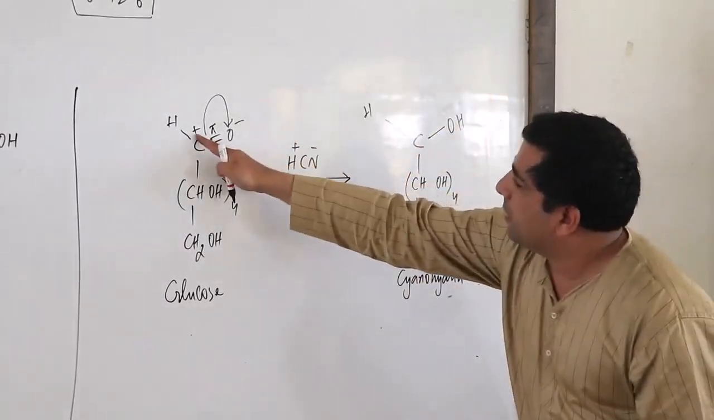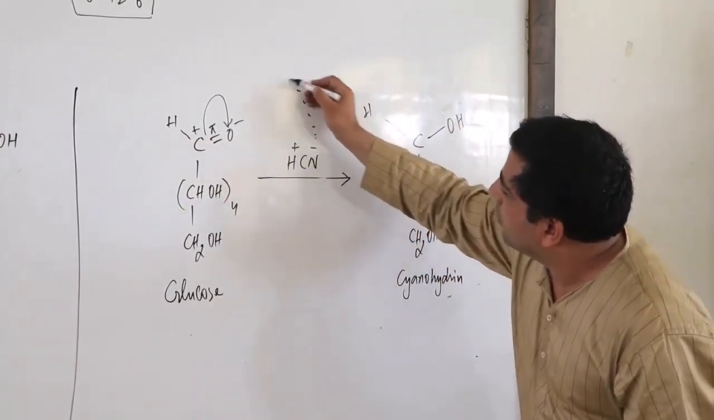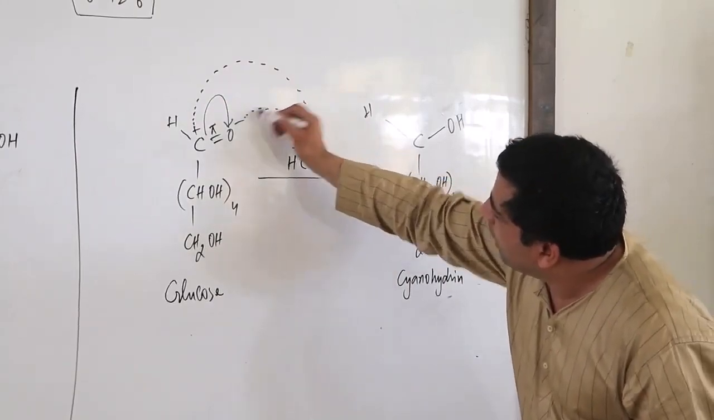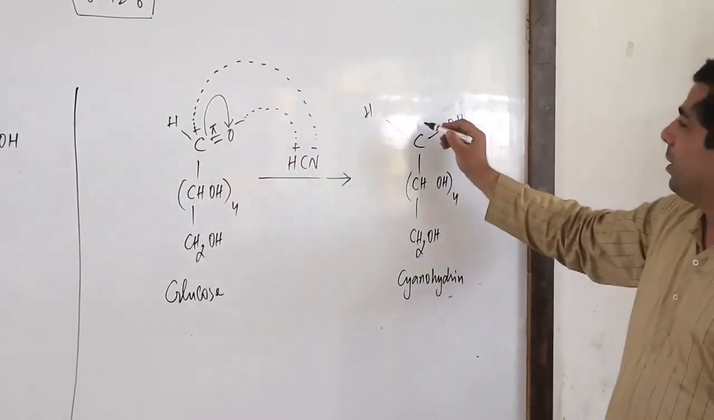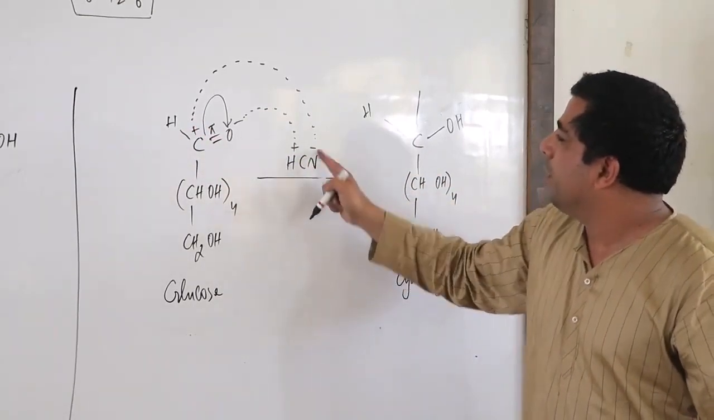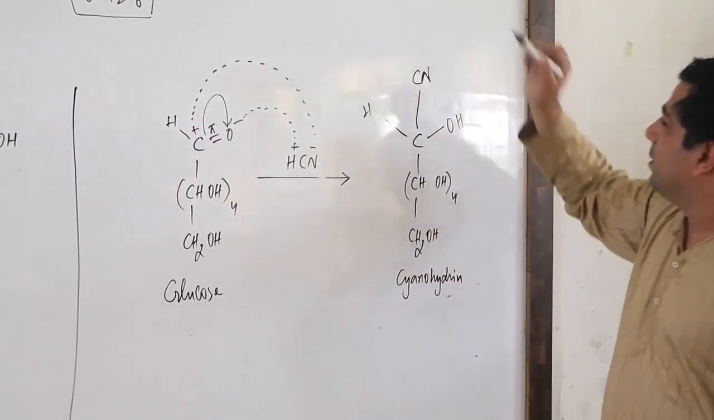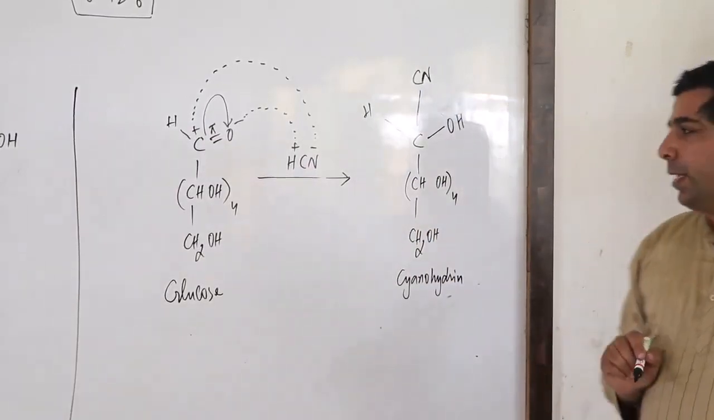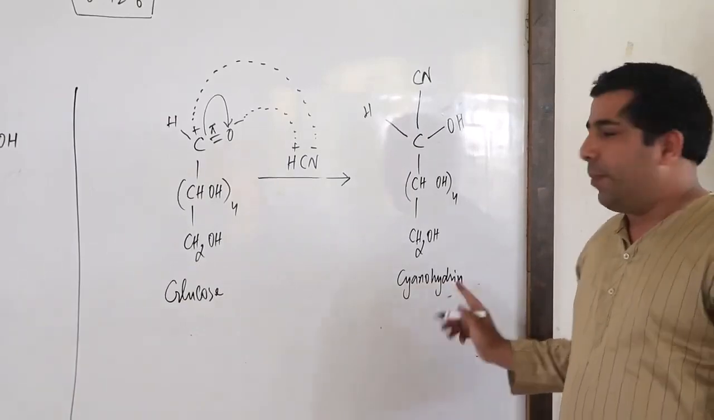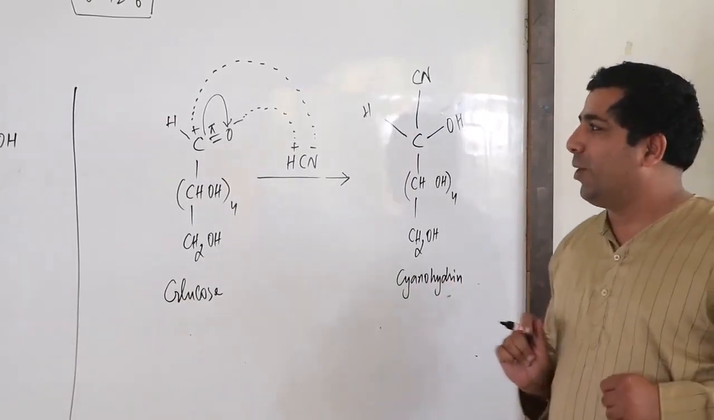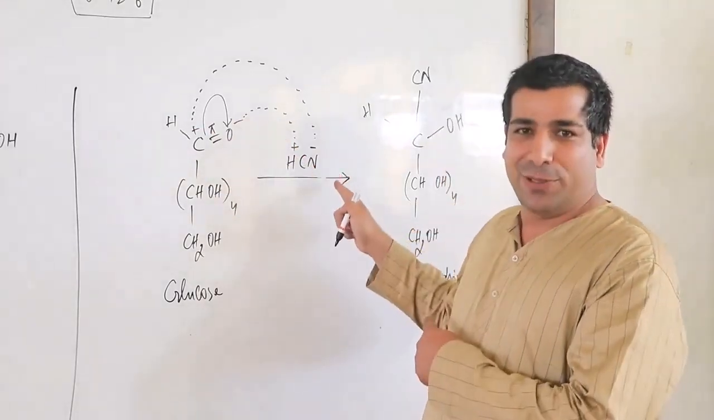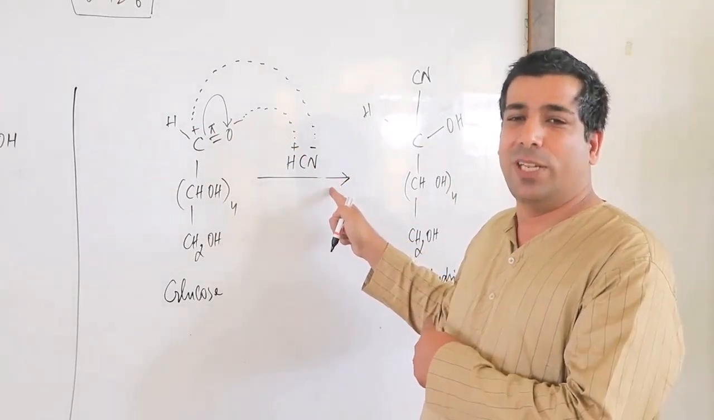Now C plus will react with CN minus. So C plus will react with this C minus, and H plus will react with O minus. So OH, and C plus reacts with CN minus, so you'll get CN here. Correct? Now this molecule is known as cyanohydrin, and this reaction also tells me about the CO group, because the CO group is involved in this reaction also. CO group is known as carbonyl group.